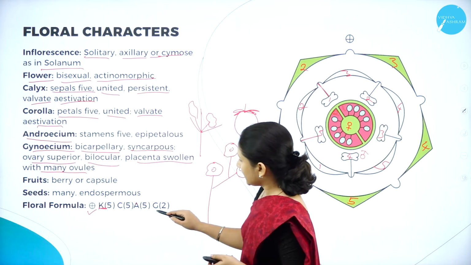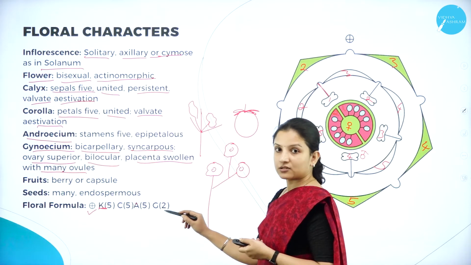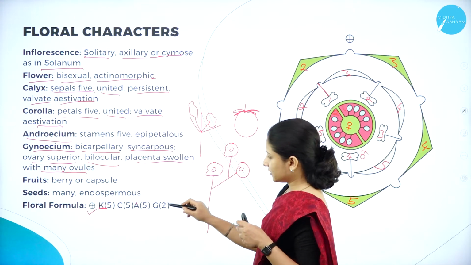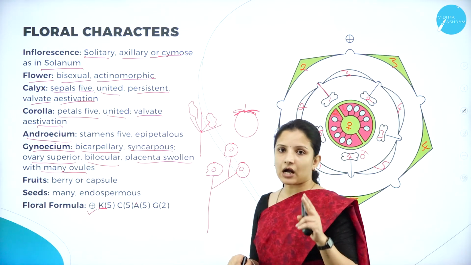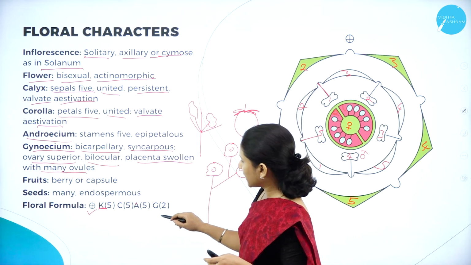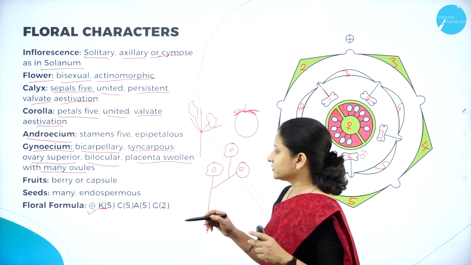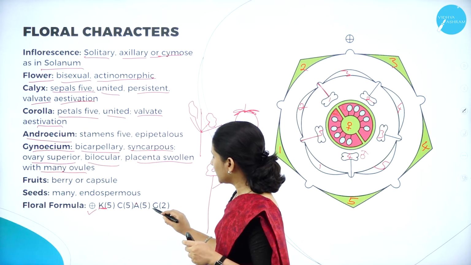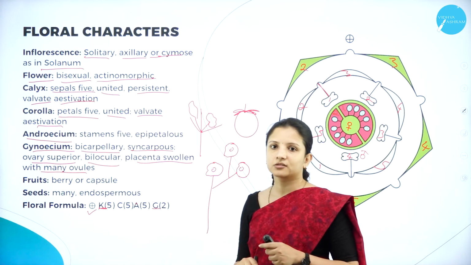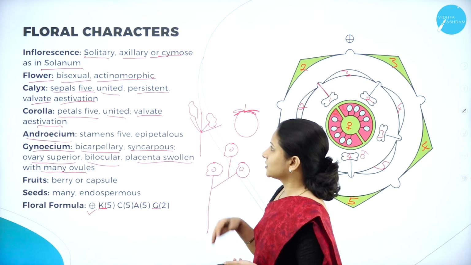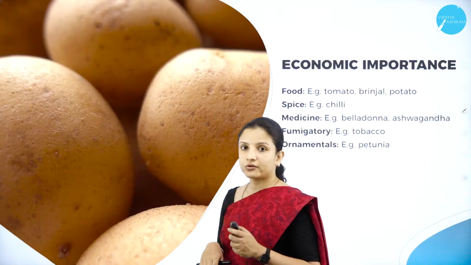So therefore the gynoecium is 2. It is bicarpellary, 2 carpels are present, therefore 2, and they are syncarpous, they are fused. That is why the bracket is written, and the ovary is superior. If the ovary is superior, one line will be drawn at the bottom like this. So this is about the floral characters of Solanaceae.